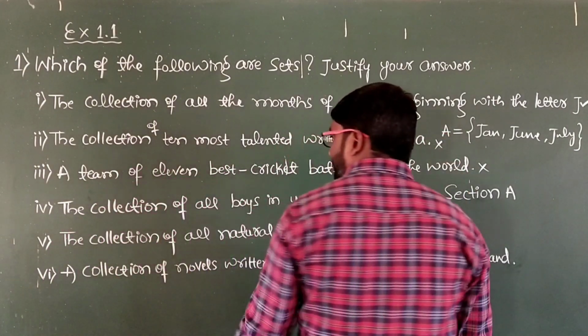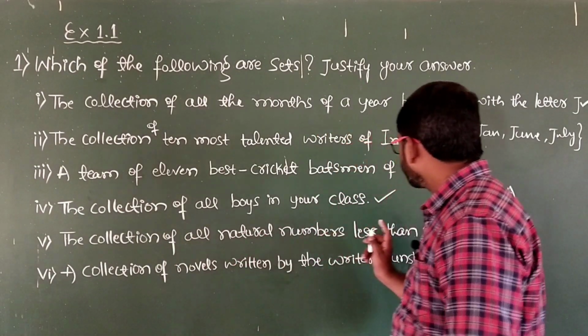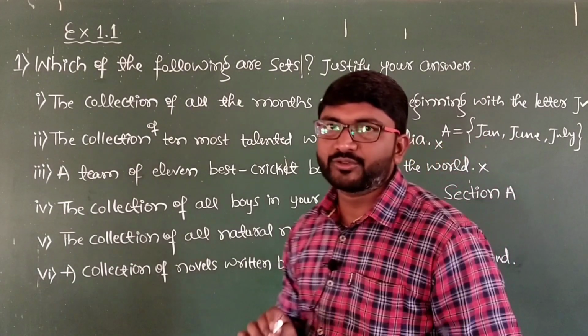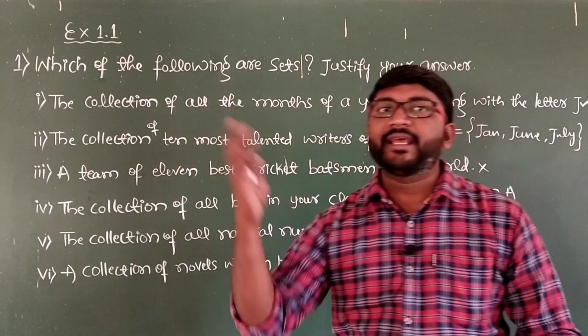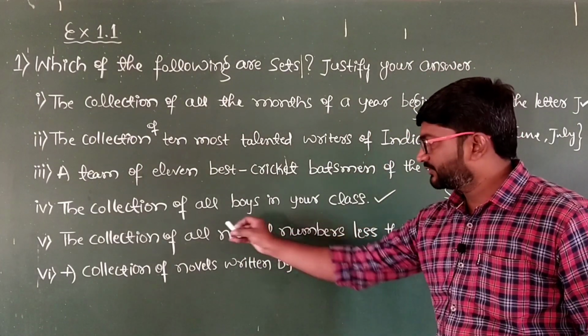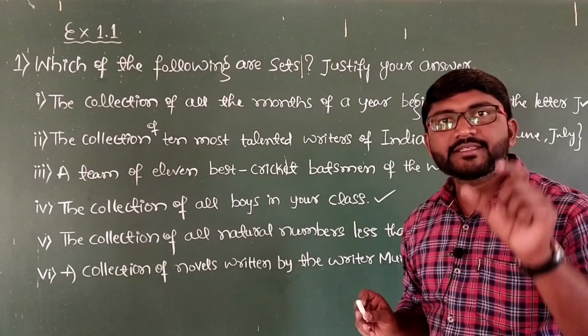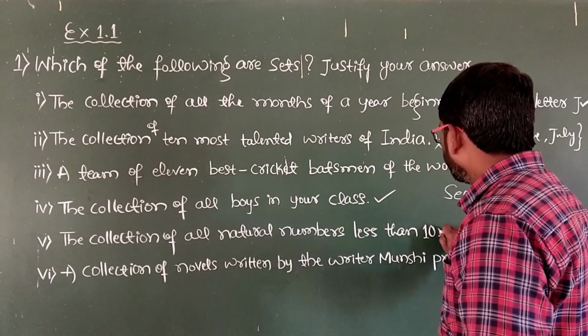And then let us take up the fifth case, the collection of all natural numbers less than 10. The natural numbers less than 10 are 1 to 9. Again it doesn't vary from one person to another person. So the final answer must be: it is a well defined collection of objects, hence it is a set.